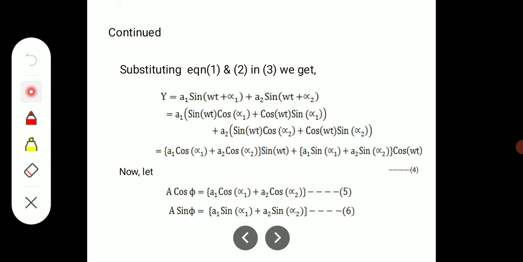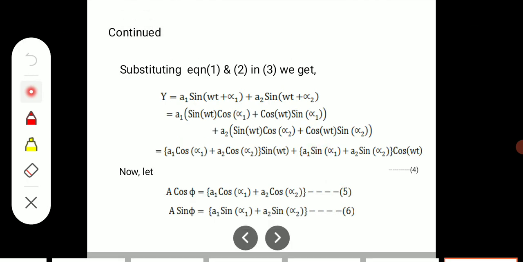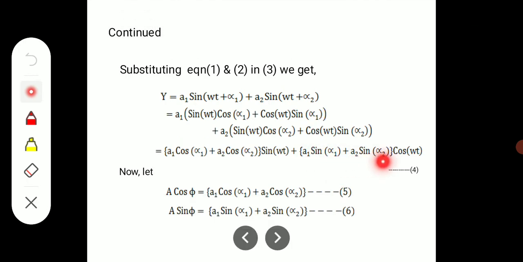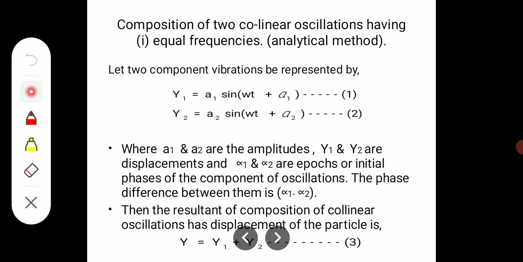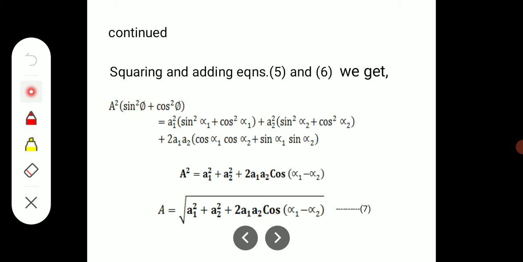So we take the expression a1 cos alpha 1 plus a2 cos alpha 2 to be a cos phi. Say this is equation 5. Also a1 sine alpha 1 plus a2 sine alpha 2 is to be a sine phi. Say this is equation 6. So using these two equations, we can easily find the amplitude and the phase just by squaring and adding equations 5 and 6, and also dividing equation 5 and 6, we get the phase.